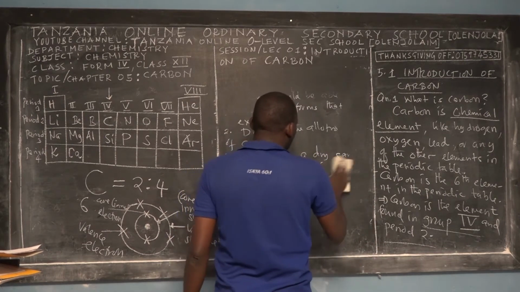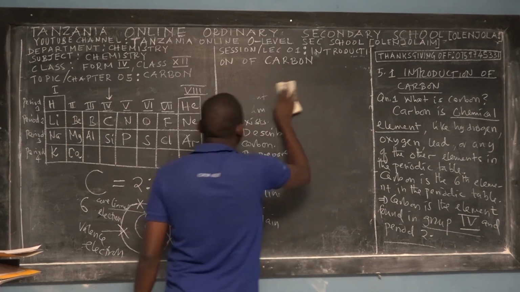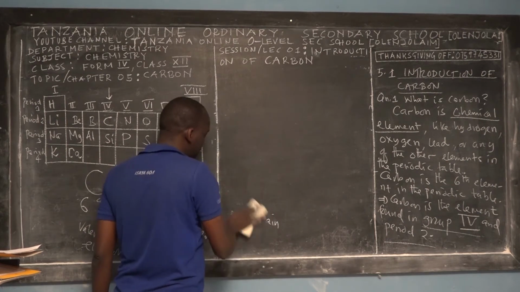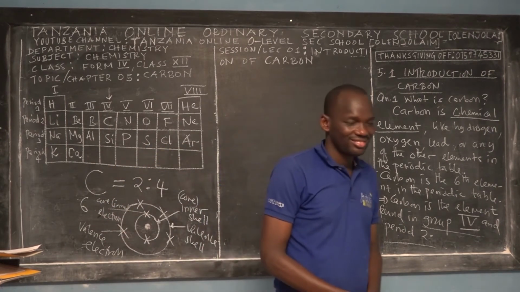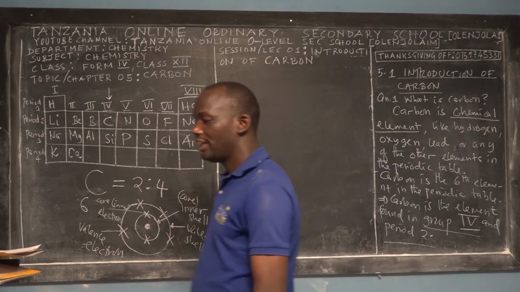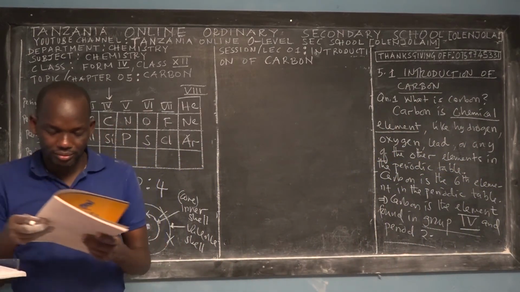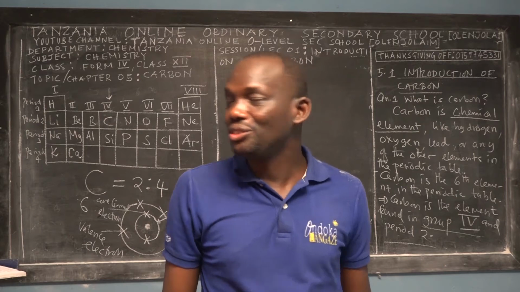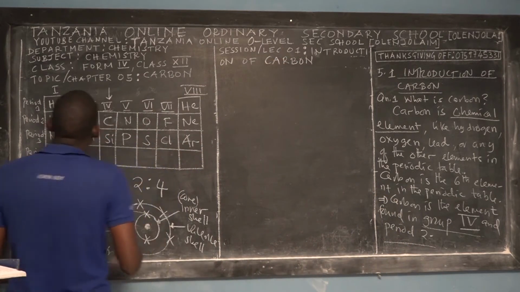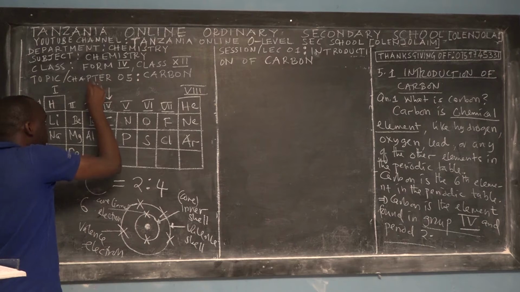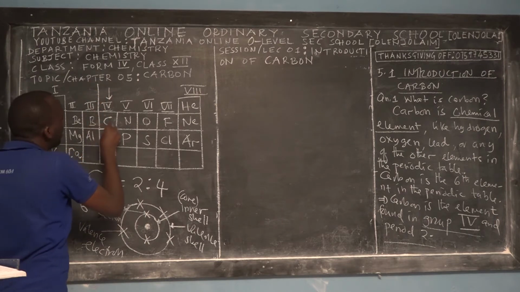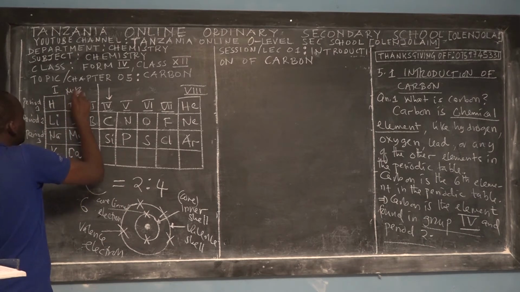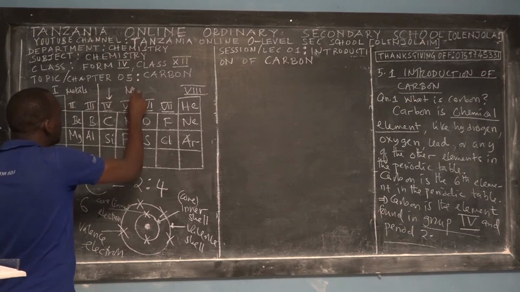Okay? So, the next question I want to challenge you. Is carbon a metal or a non-metal? And why? So you have to know what it means to be a metal and what it means to be a non-metal. Okay, pause the video, ask yourself, is carbon a metal or non-metal? You know that if you do remember what you've been told, we group this, we call it the periodic table like this. So this we call metals, and on this side we call them non-metals.